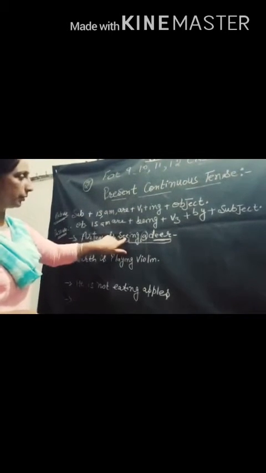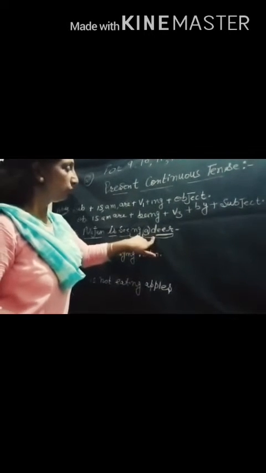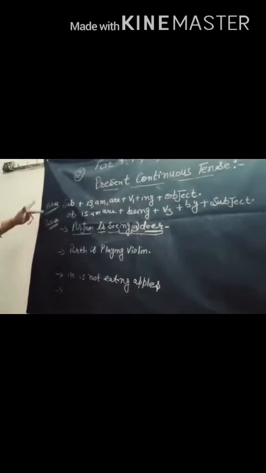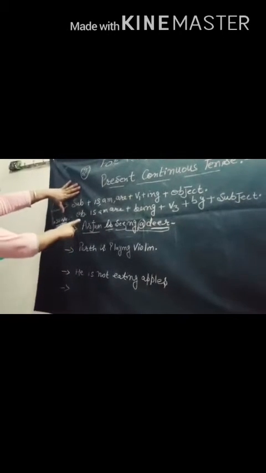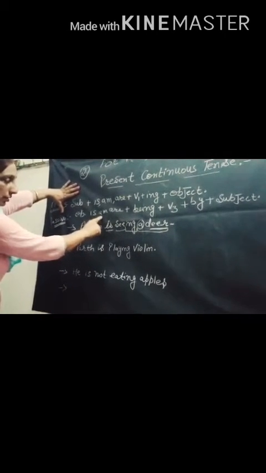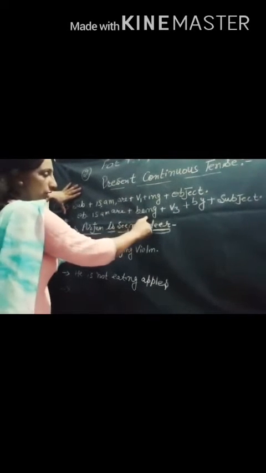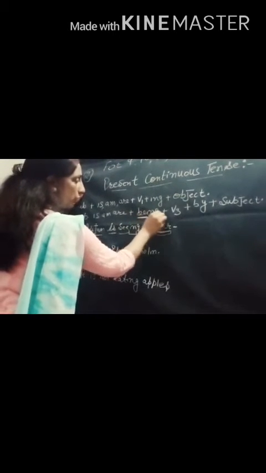First form of verb, ing, and the object. When we start or make passive from active, then we convert subject into object. SMR remains the same. And then we put being, be plus ing, this is the same ing here, plus third form of verb.